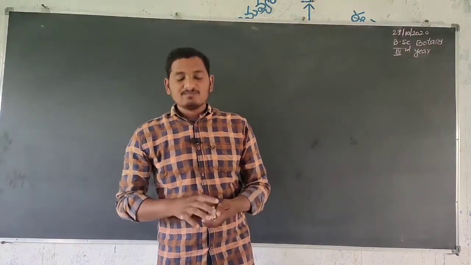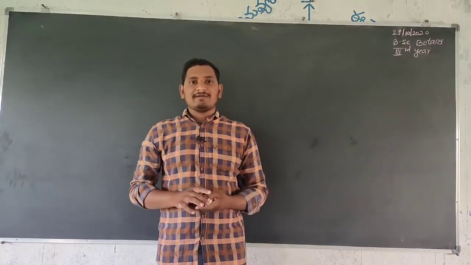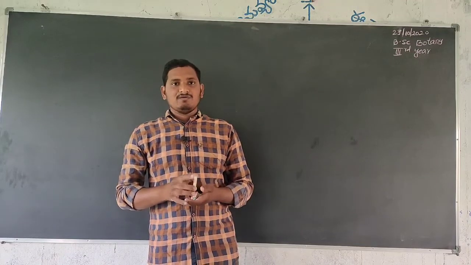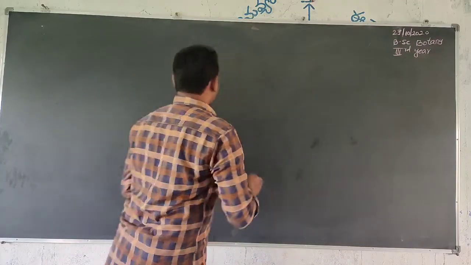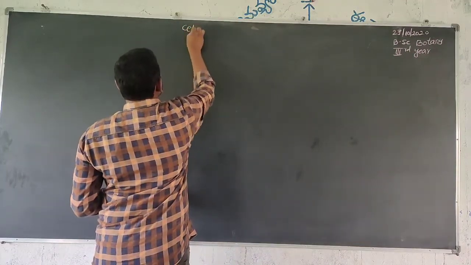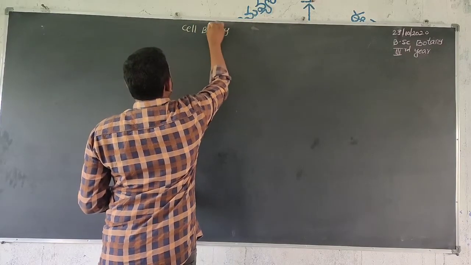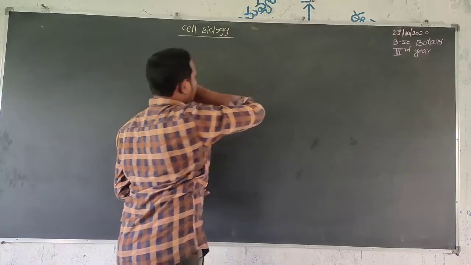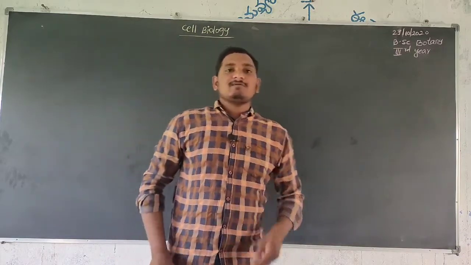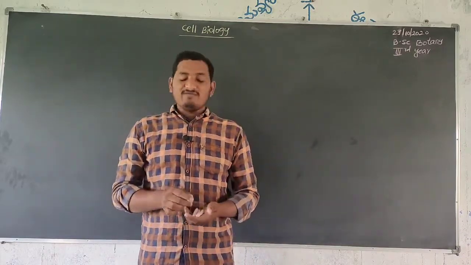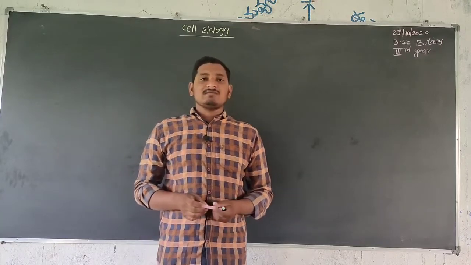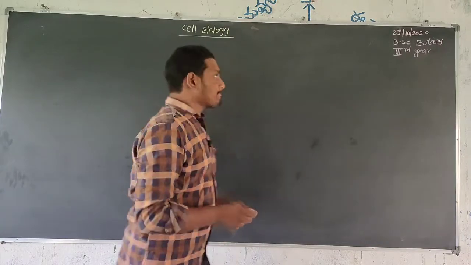Today we are starting with BSc third year botany. The first unit is cell biology. Cell biology is a branch of biology which deals with cell structure and functions.